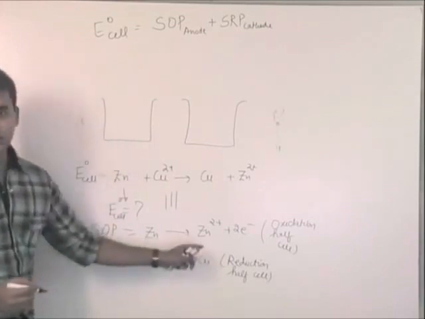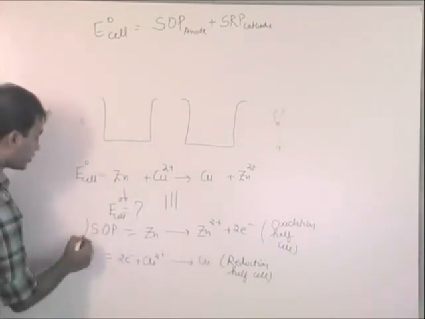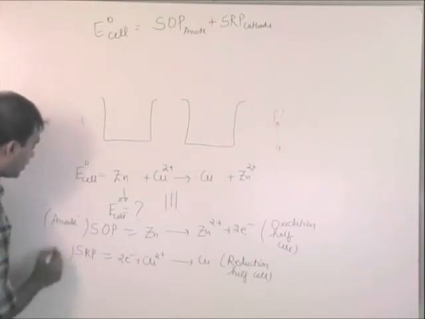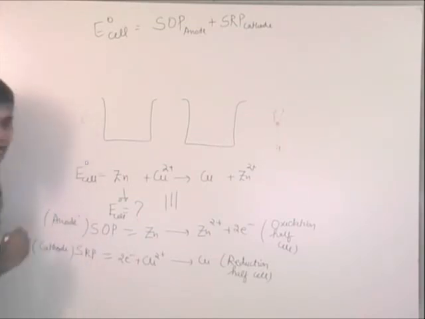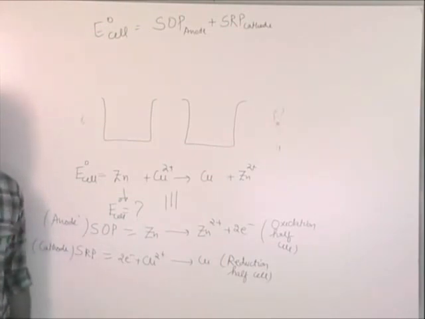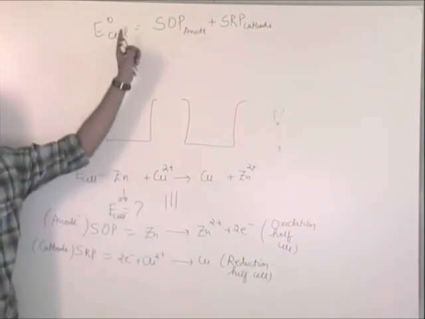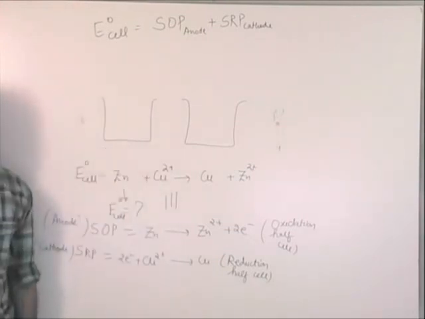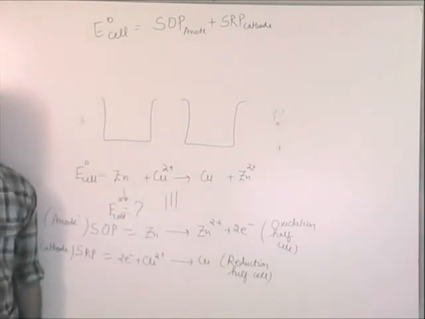Why? Because here the oxidation is taking place, so it has to be anode, and this has to be cathode. Is it simple enough? So I have defined that E naught cell is going to be SOP of anode plus SRP of cathode.